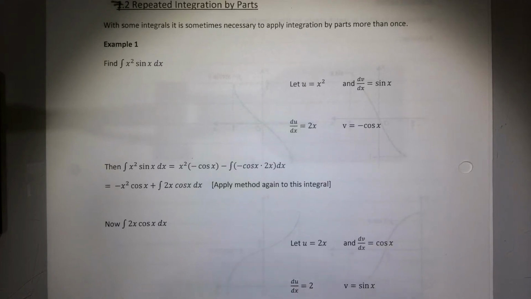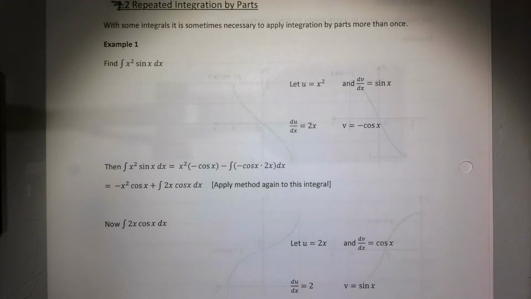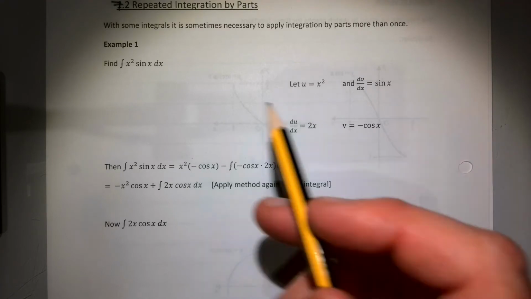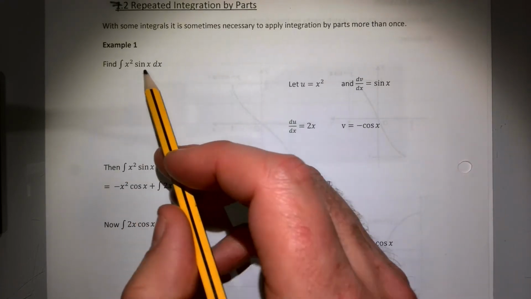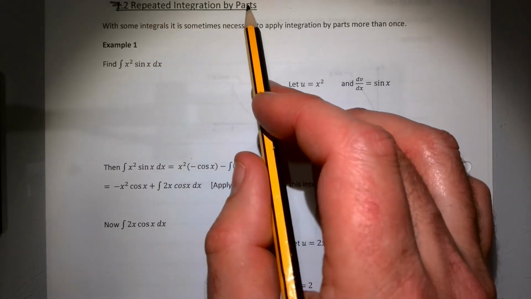This is A2 Further Maths. We are on further calculus and we're in chapter 7 here, so we're looking at repeated integration by parts. For regular maths, you need to be comfortable with doing integration by parts. You might have something like x sin x. For further maths, you need to be able to do repeated integration by parts.